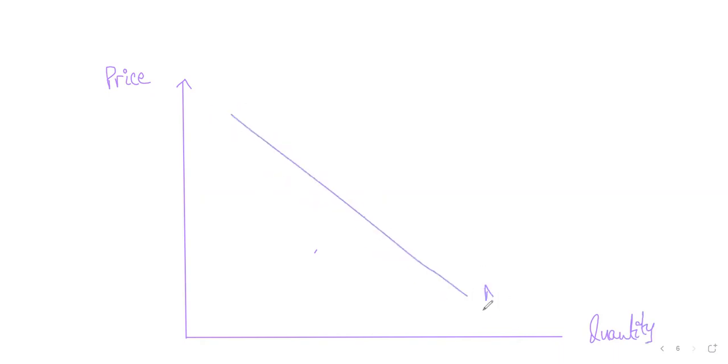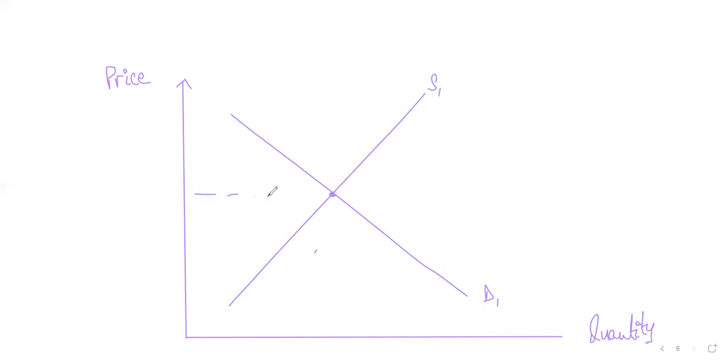Okay, so think about this. As you have always seen, you have price per unit on the y-axis, and quantity demanded and sold on the x-axis. So quantity of the product on the x-axis. Downward sloping is your demand curve like this. Let's label it as D1. Upward sloping is your supply curve like this, right? Where the demand and supply curve for a product intersect, that is the equilibrium point.